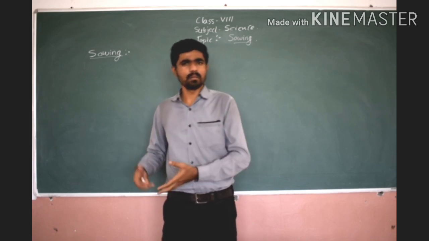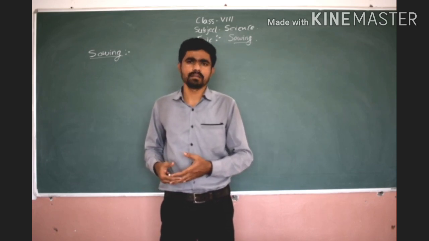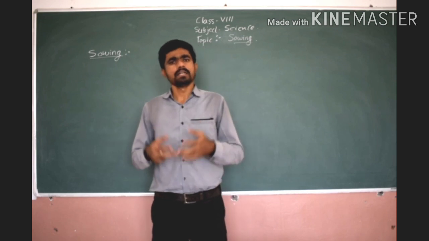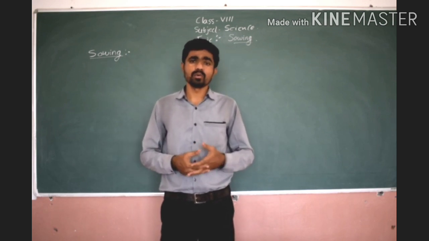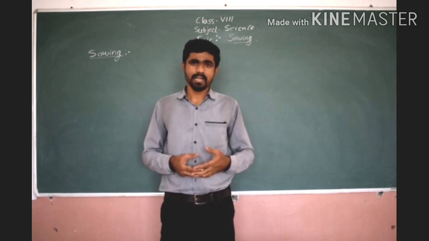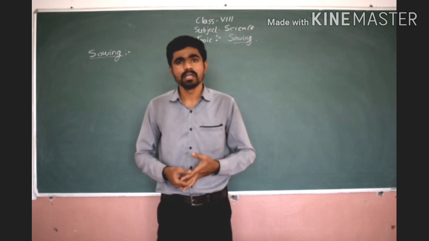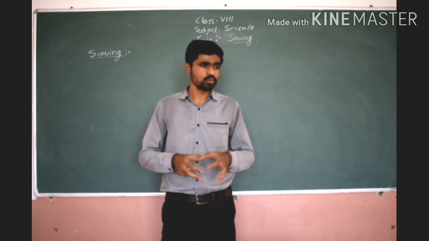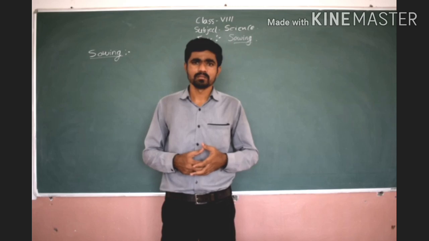For example, if it is summer, we cannot grow wheat or jowar. Watermelon cannot be grown in the rainy season, as there is too much moisture.